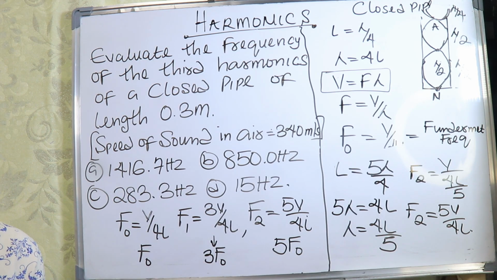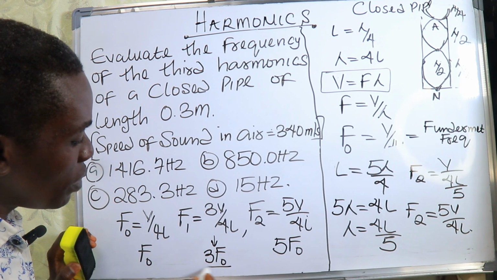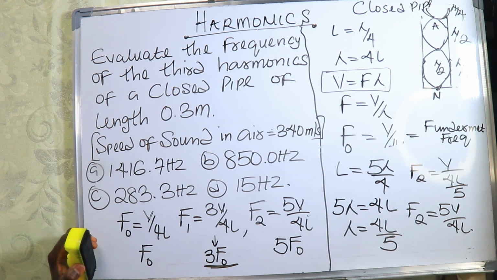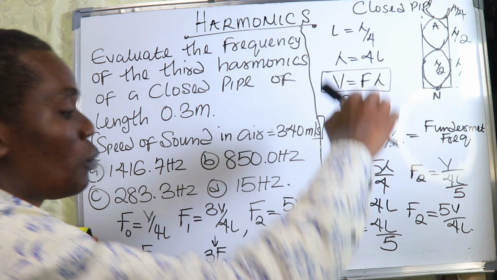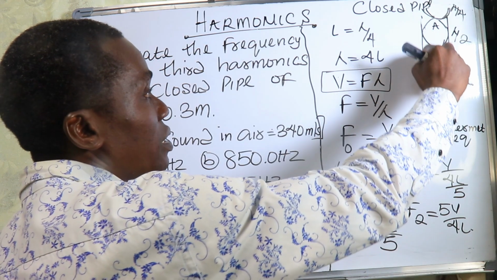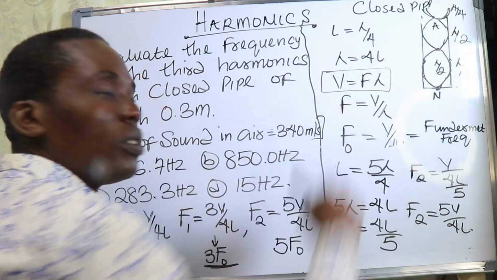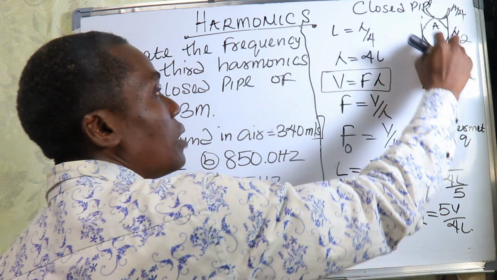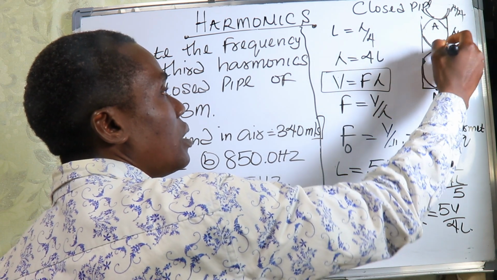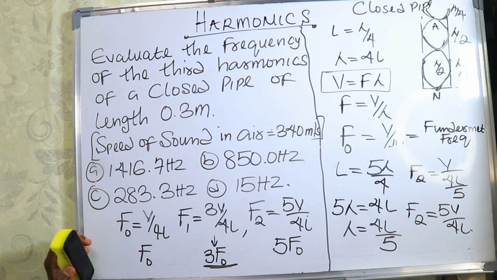So which one is the third harmonic? This one is the third harmonic. We call it the third harmonic, or we call it the first what? Overtone. Because there we get the first overtone after this one. This one completes, then we get the first overtone, which is this one.